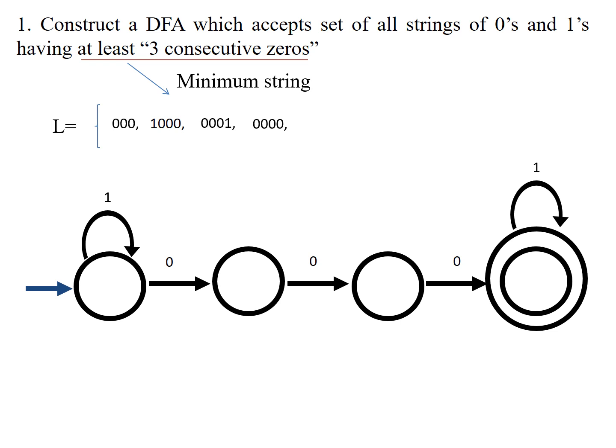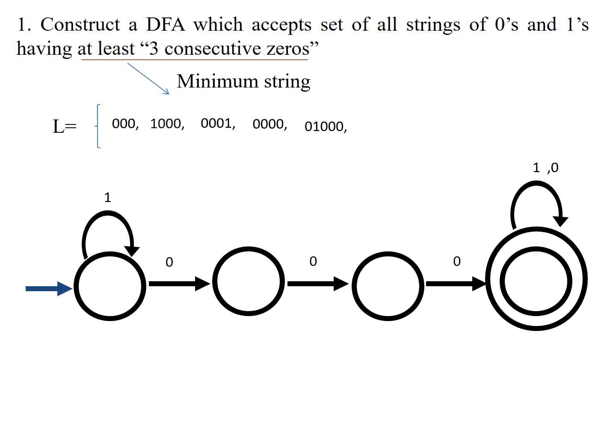Go to the 4th state. We have one more 0, so it can end with it already. So any number of 0s at the end, right? It can have one more 0 through the loop on the 4th state. So this is also possible, because this string also has 3 consecutive zeros.